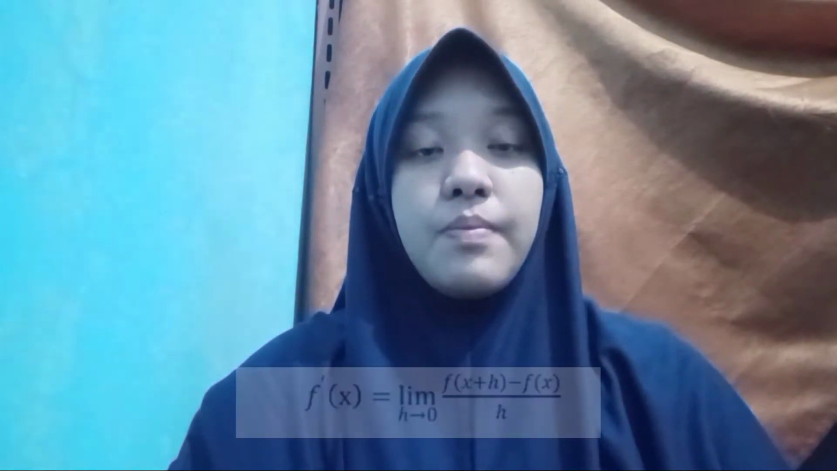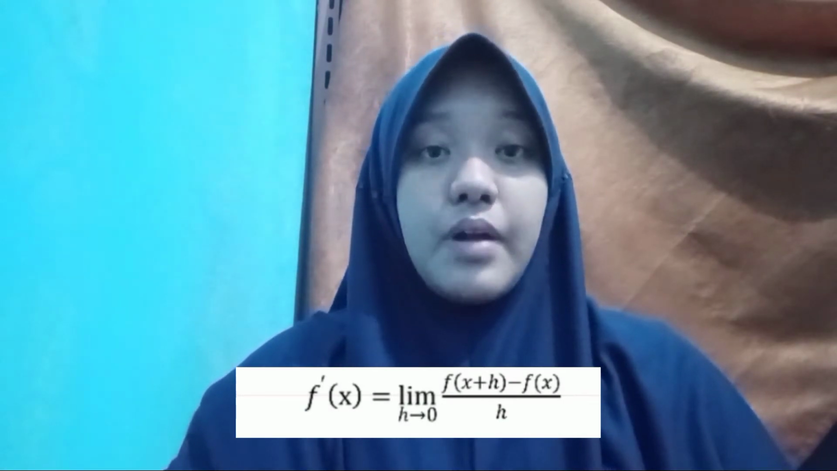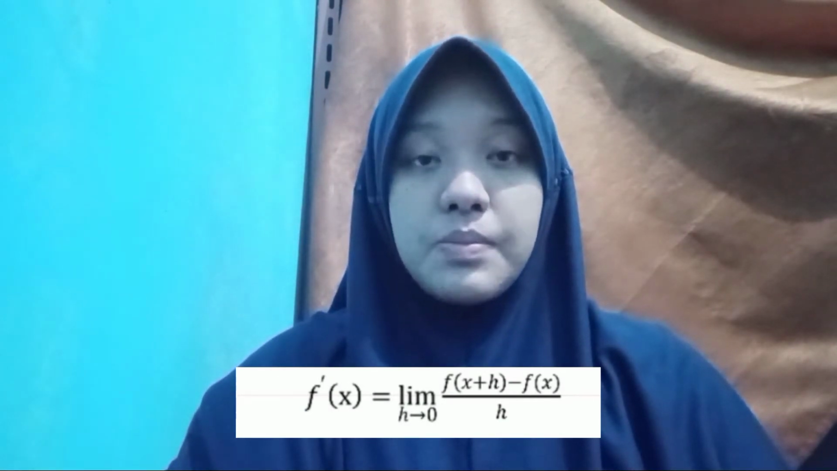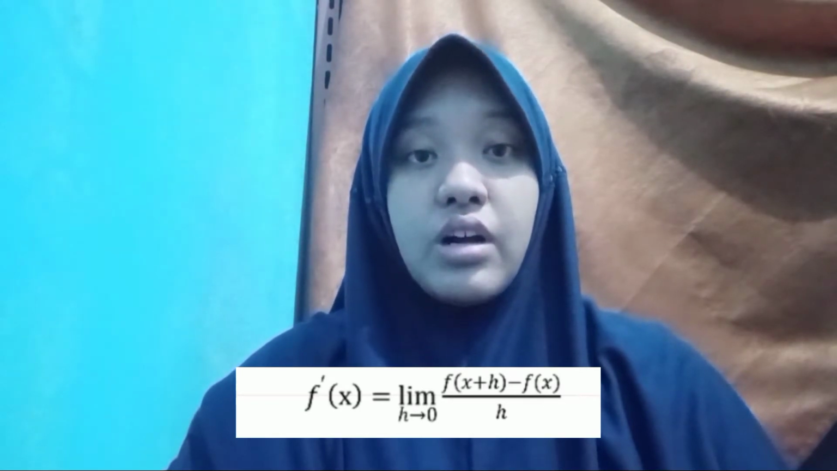If the value of h is taken small, close to 0, or limit h approaches 0, then the change will be the rate of change. This is the basis of the derivative concept, so that the derivative of the function f(x), denoted by f prime x, is defined as f prime x equals the limit of f(x plus h) minus f(x) over h as h approaches 0. So, the derivative notation of the function y equals f(x) can be written as y prime, or f prime x, or dy over dx, or df over dx.